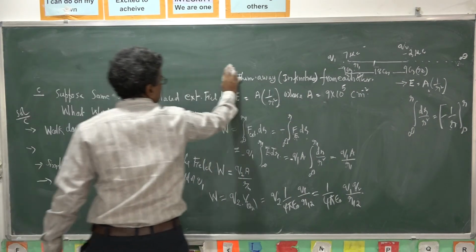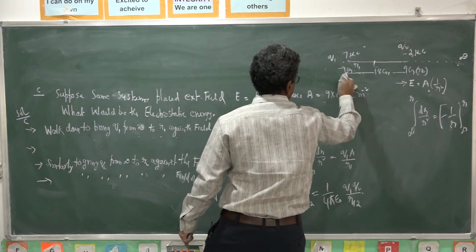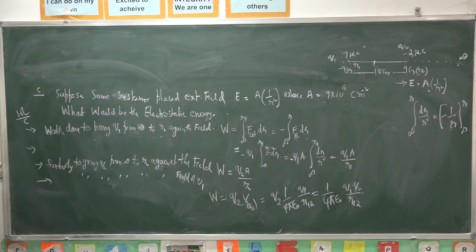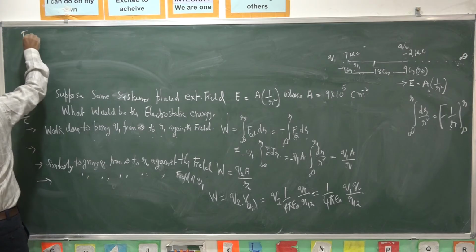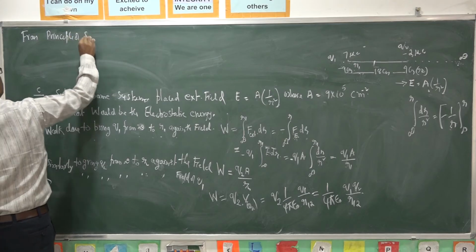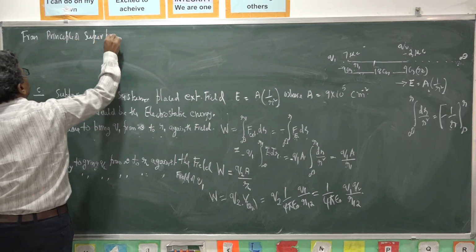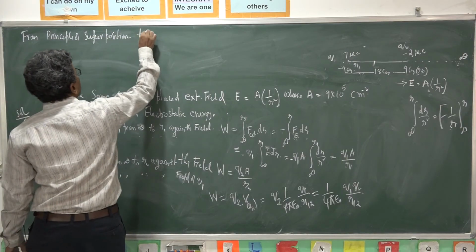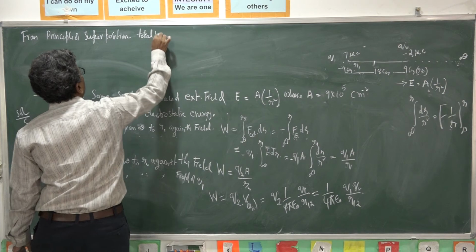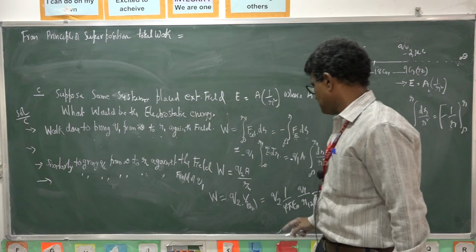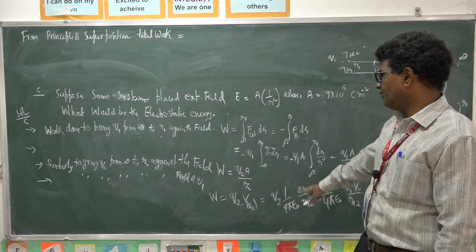AB are over. So we are doing C. From the principle of superposition, the total work done in the field.